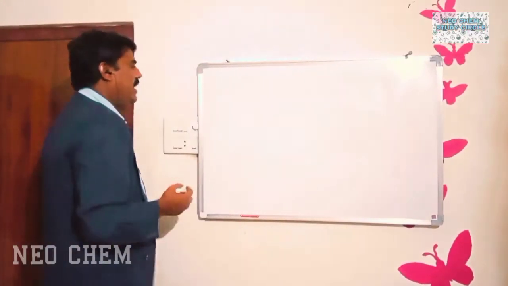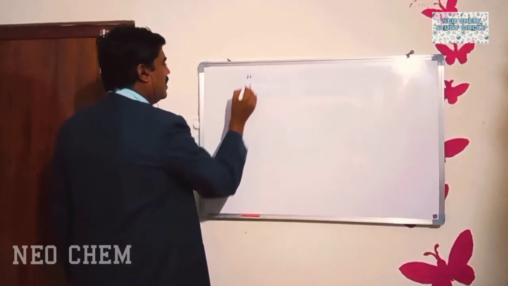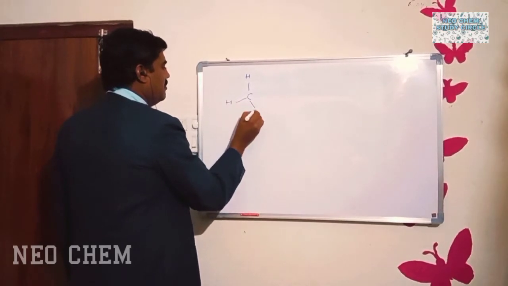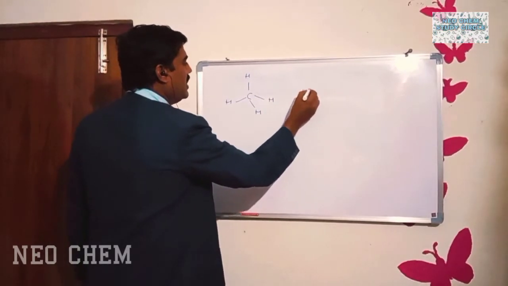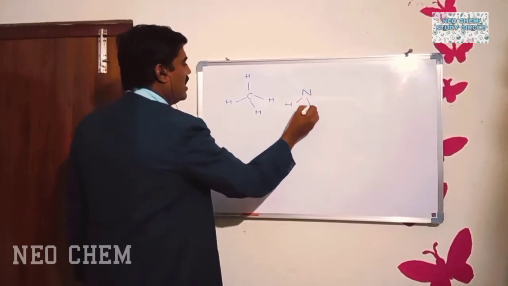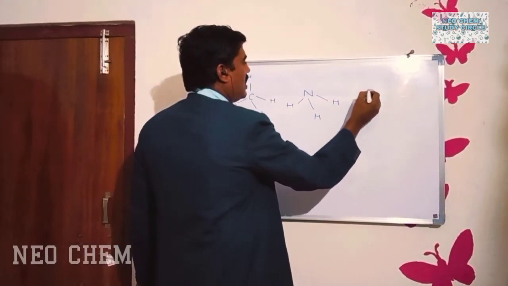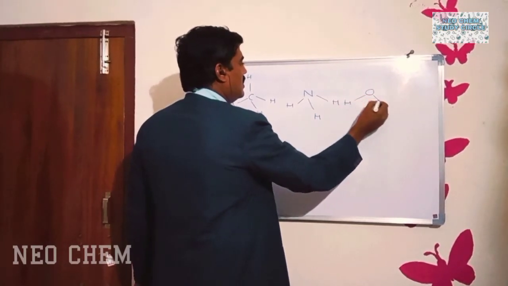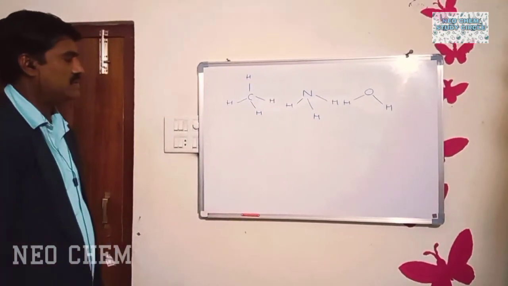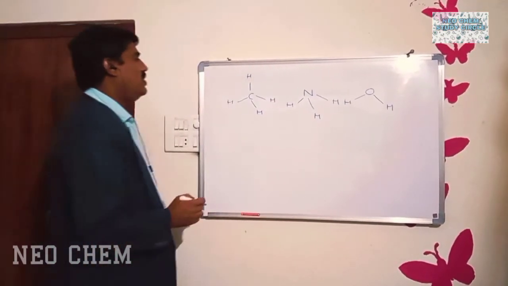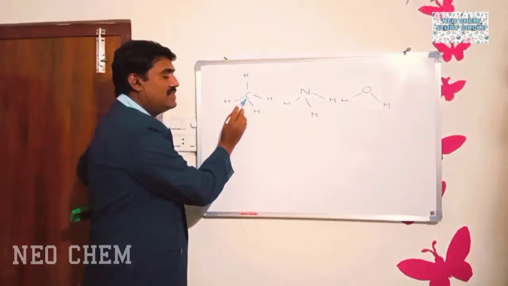We will take the methane molecule, CH4. Next, the second molecule is ammonia. Next, water. Thus we have taken 3 types of molecules. In the methane molecule, the central atom is carbon.